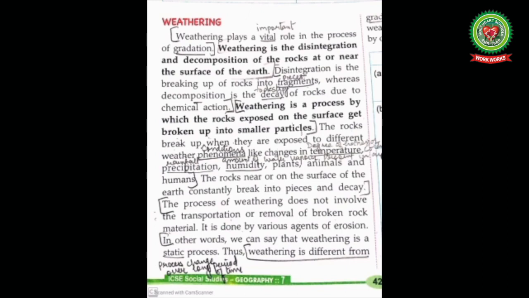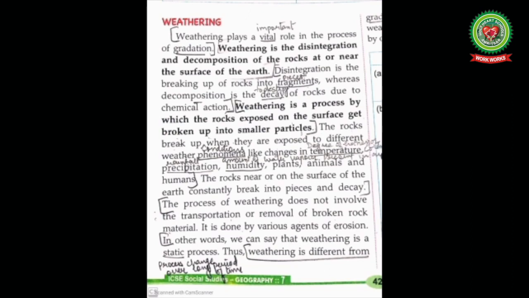A number of factors such as heat, cold, action of frost, plants, animals, and chemical reaction help in weathering. These factors are called agents of weathering. The process of weathering involves the breaking down of the rocks on or near the surface of the earth. The rocks break up when they are exposed to different weather phenomena, means conditions, like changes in temperature, means degree of hotness or coldness, precipitation means rainfall, humidity means amount of water vapor present in the air, plants, animals and humans. The rocks near or on the surface of the earth constantly break into pieces and decay.